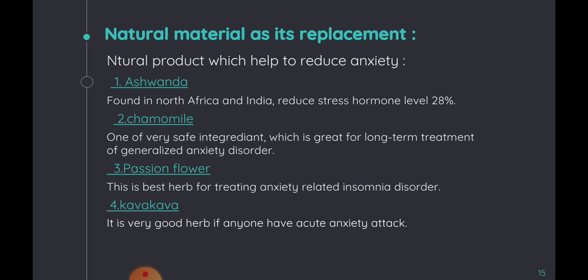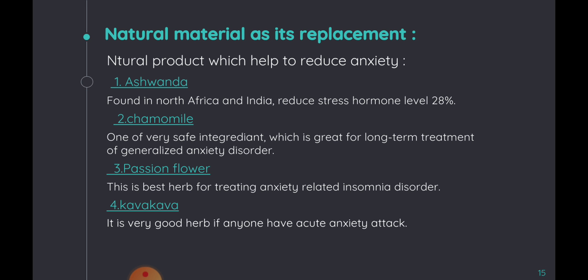And the third is passion flower. It is a lovely flower which is very effective for treating anxiety and insomnia. And the fourth is kava kava. We can say kava in short. This is basically best when anyone has an acute anxiety attack.